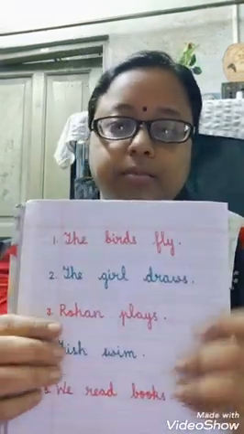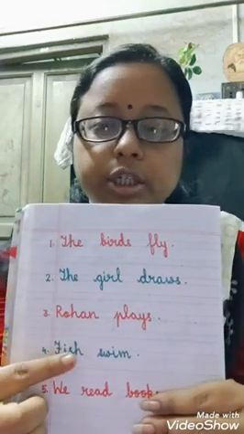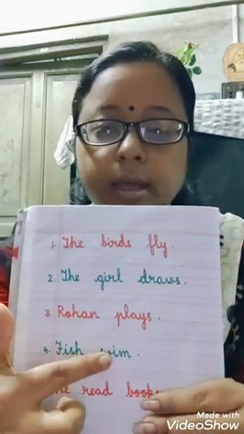So the next picture is very interesting, that is of fish. So I like fish and I hope all of you like fish also. So what sentence can we make with fish? Short sentence. First we'll think of short sentences. Okay, so what sentences can be made of fish? Let's see. A simple one. Fish swim.